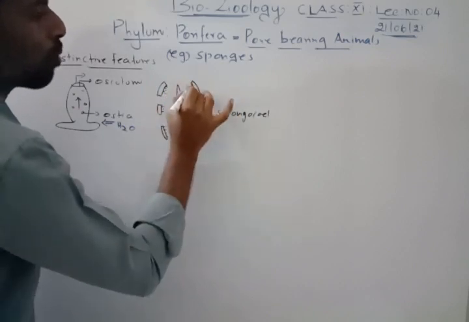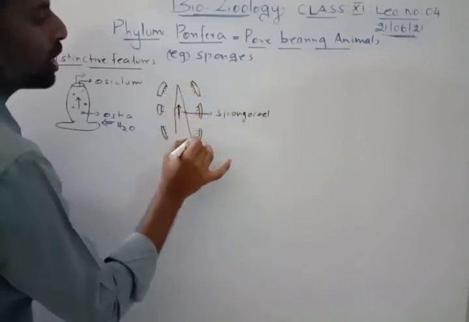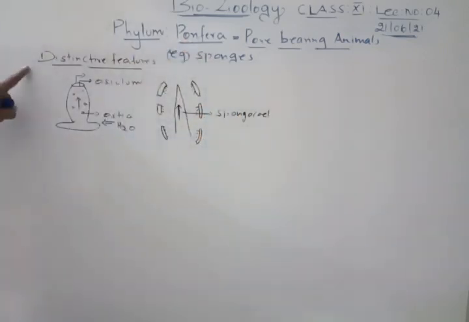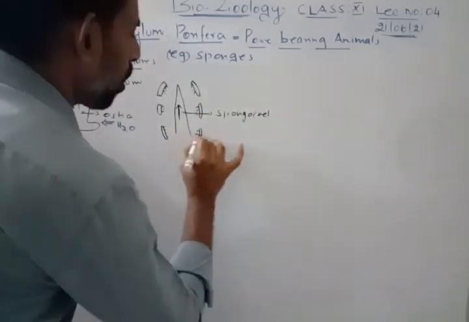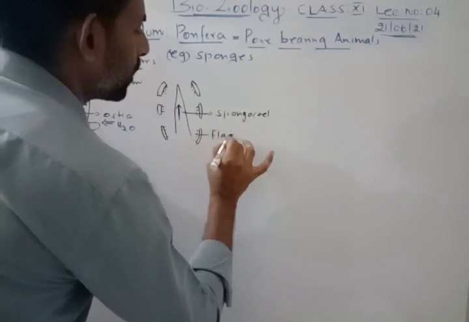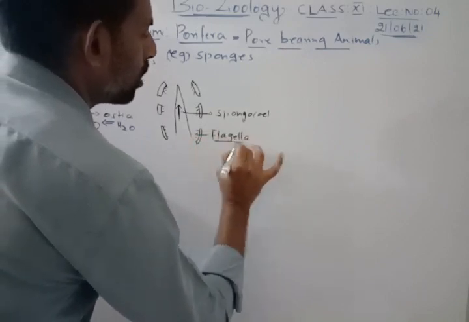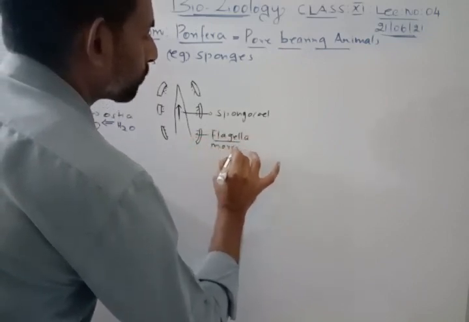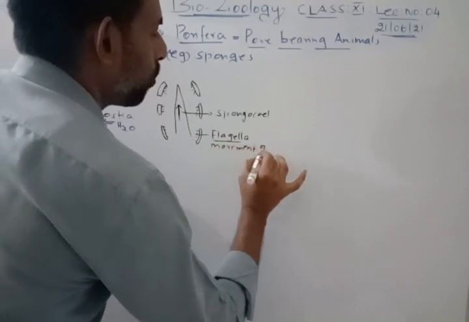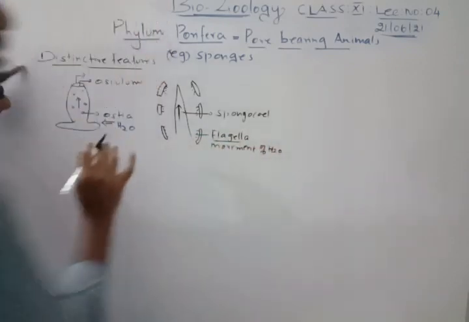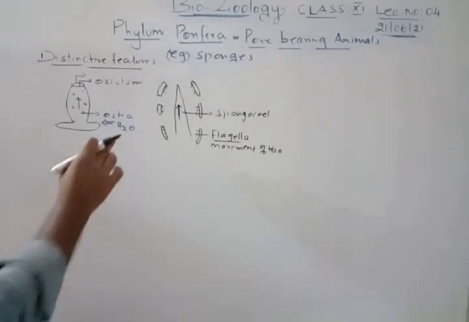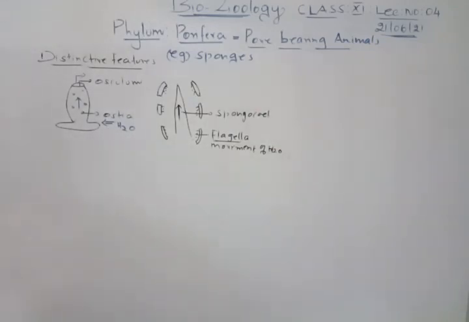These things are only meant for this phylum called Porifera. That is what is called the distinctive features. Here this is the flagella. The flagella is for the movement of water. Water moves through the ostia, and it circulates throughout the body cells.